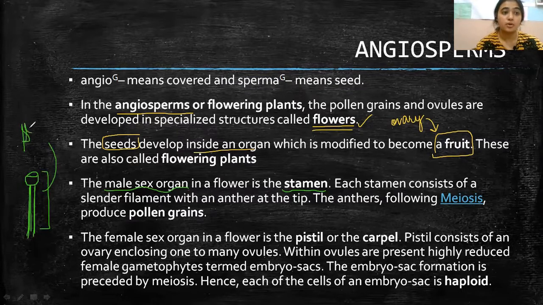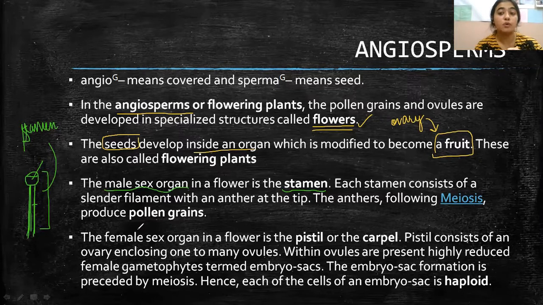So here we are talking about the main sex organ of the flower, the stamen, that is divided into two portions, filament and anther. Each stamen consists of a slender filament with an anther at the tip.